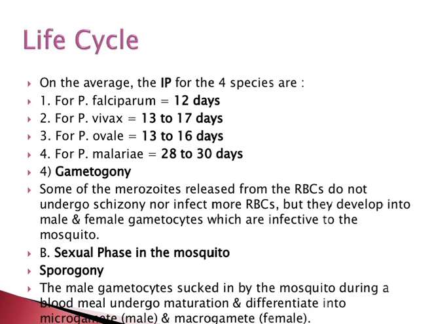Gametogony. Some of the merozoites released from the RBC do not undergo schizogony nor infect more RBC, but they develop into the male and female gametocytes which are infective to the mosquito. Sexual phase in the mosquito.